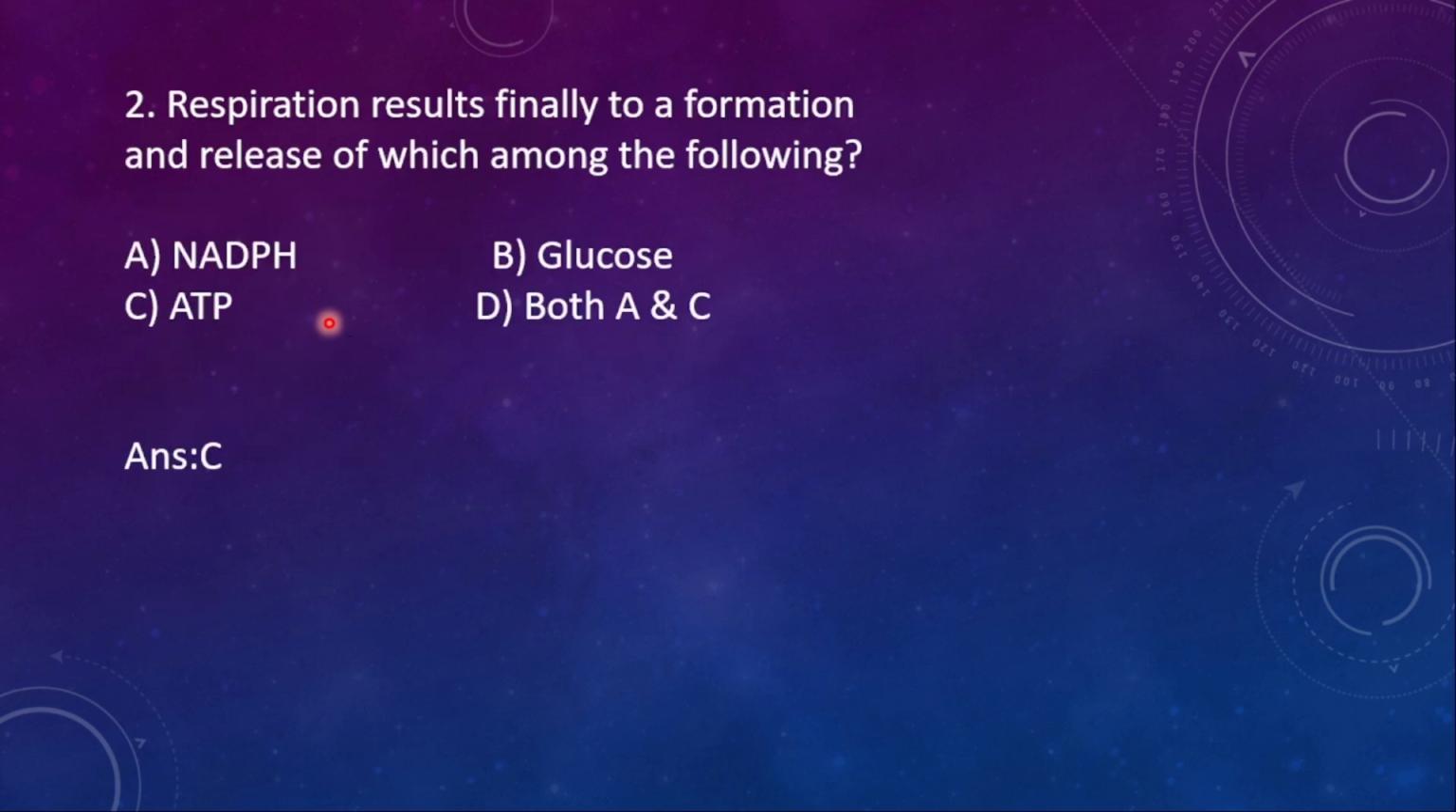Question number 2. Respiration results finally in the formation and release of which among the following? Option A, NADPH, option B, glucose, option C, ATP, and D, both A and C. Answer is already revealed, that is answer C, ATP. Final formation and release is in the form of ATP.